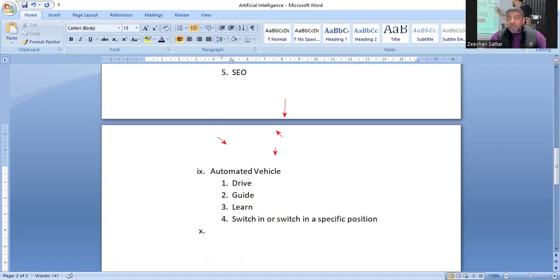If you see, the cars can adjust their headlights. They have the cameras now. They can adjust light. They can adjust brightness. They can adjust the space. They can really park in, park out. These all things have been done in the car. For example, if we talk about Tesla, if we talk about Volvo's cars. So now these all intelligent cars are working on artificial intelligence.